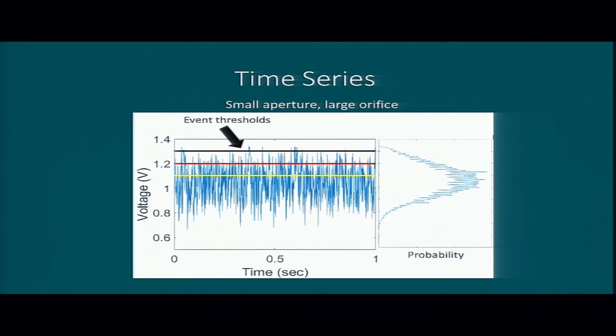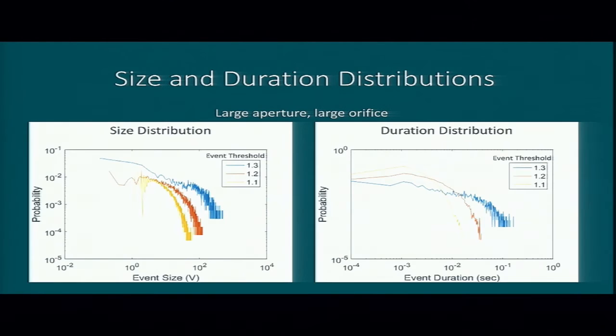In defining an event, I have to have a voltage threshold, which indicates a certain amount of sand being detected. So the duration of an event is the time spent under this threshold, and the size is the integrated voltage across that. So for one of the examples, these are the distributions for the various thresholds. I want to preface this by saying that we didn't see any differences across the different aperture sizes and orifice sizes.